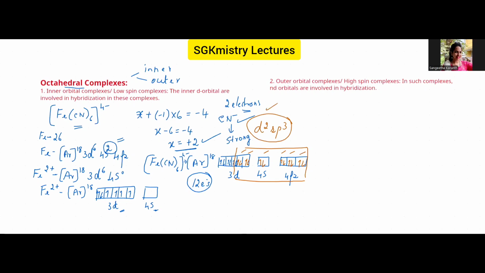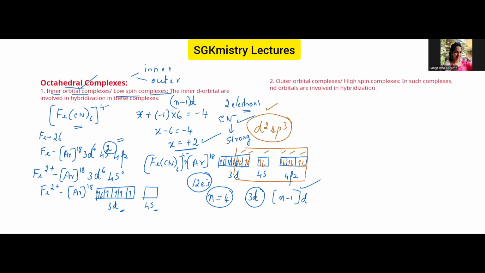Now, let us talk about this particular thing: inner orbital complex or low spin complexes. This is what we are going to understand in detail now. When I talk about an inner orbital complex, it is where (n-1)d orbitals are involved. Look at the outer orbital that is present, that is 4p. What is the value of n here? It is 4. In the hybridization, which d orbitals are involved? It is the 3d orbitals, so n-1. That's why we call this complex an inner orbital complex.